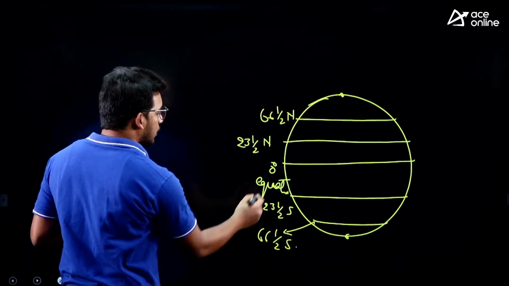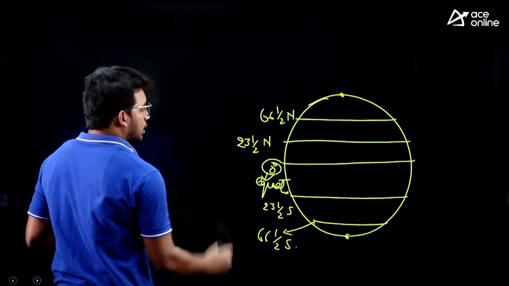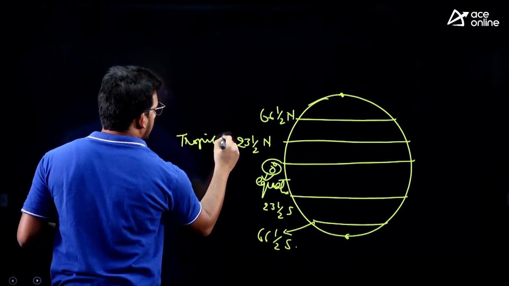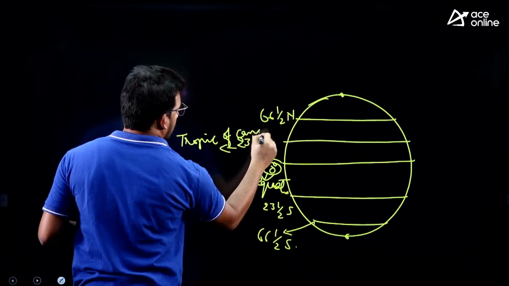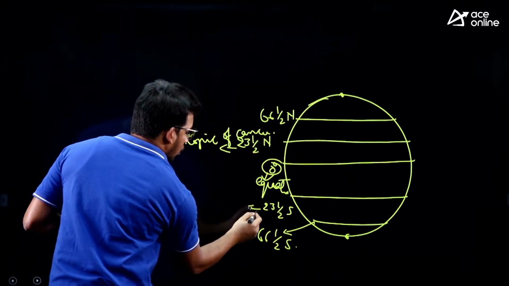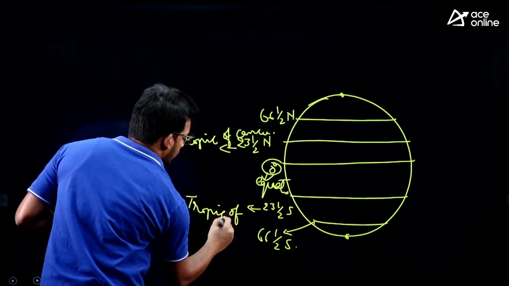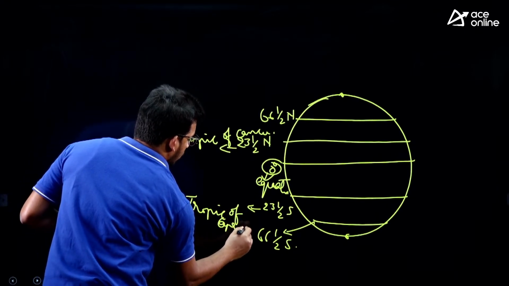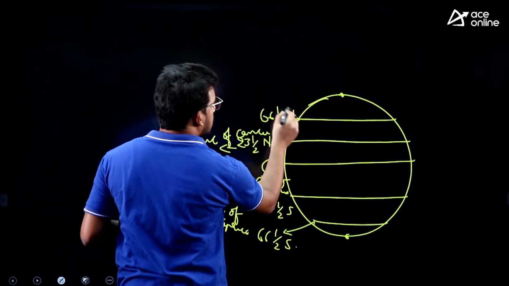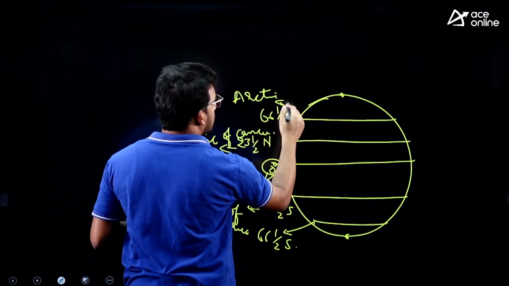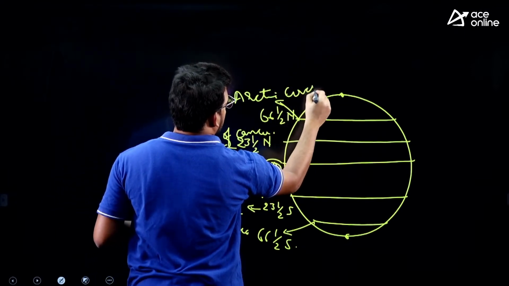I will tell you. This is the equator, we have seen. This is the Tropic of Cancer. This is the Tropic of Capricorn, right. This one is the Arctic Circle, because the Arctic Sea is there, Arctic Circle.